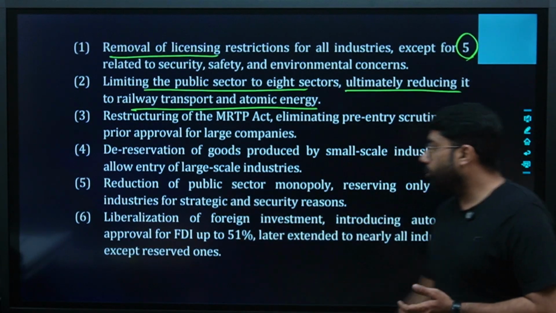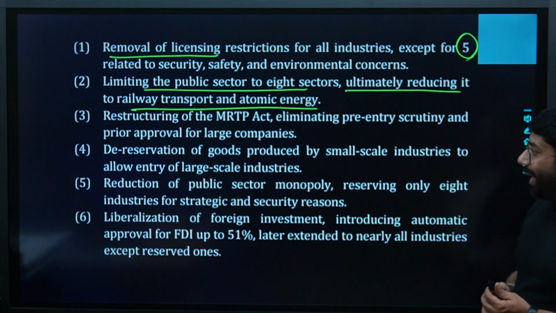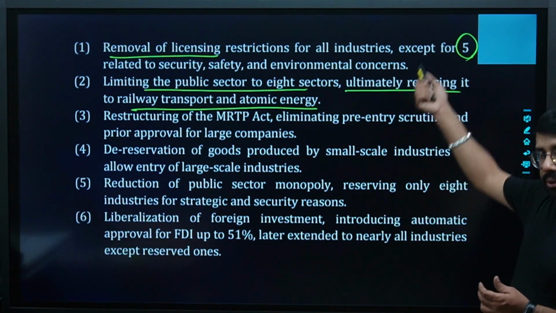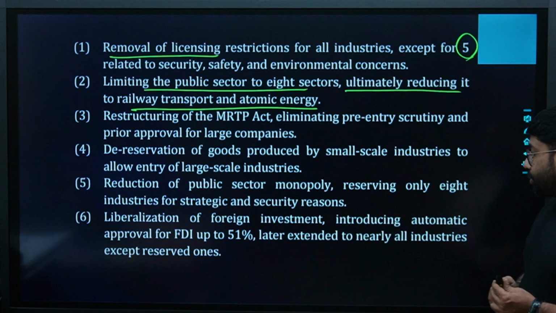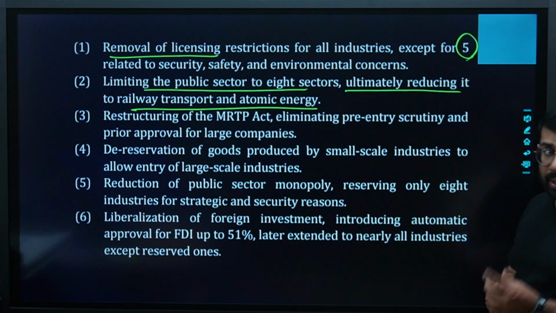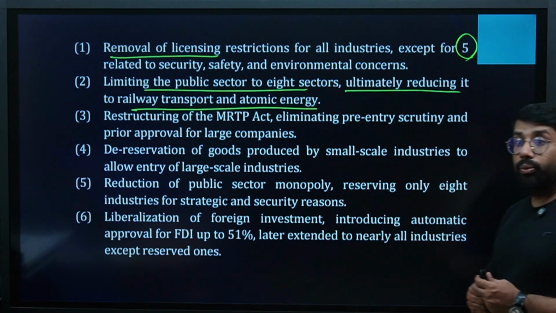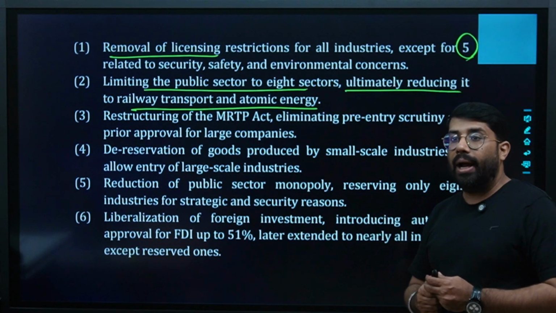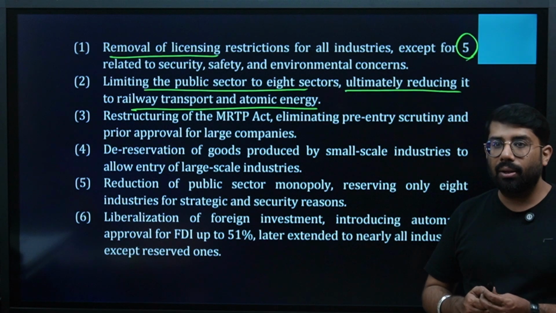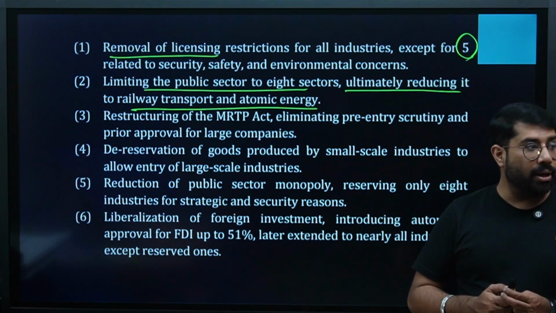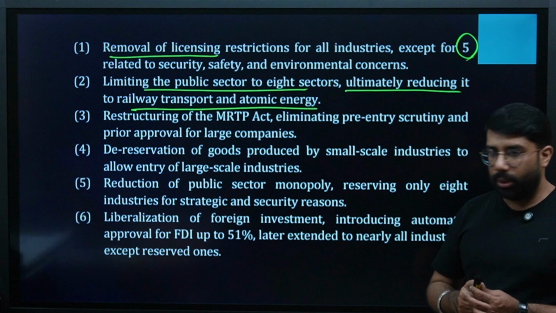Then we have reduction of public sector monopoly, reserving only 8 industries for strategic and security reasons, what I said before, right? Liberalization of foreign investment, introducing automatic approval for FDI up to 51%. Guys, you remember automatic approval, and there is the approval route and the automatic route, remember, right?